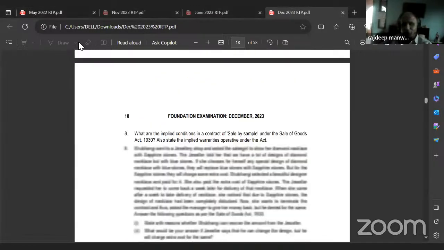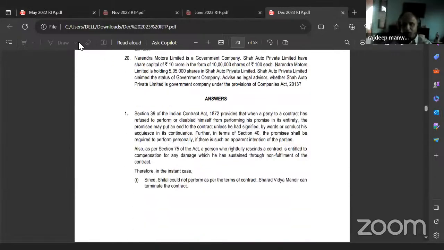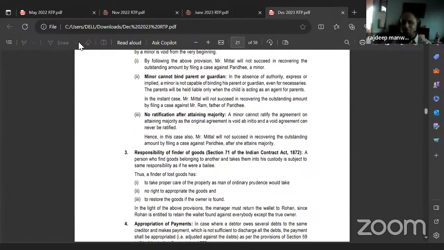If a person gives loans on different dates, and part of the loan is repaid by the debtor, then point one: the debtor decides which loan has to be repaid first and which second. So the answer to question one is that Mr. Mukesh is right. He can decide whether he wants to repay the last loan, the first loan or the middle loan, because when loans are given on different dates, it is the prerogative, the right of the debtor to decide which loan has to be repaid.